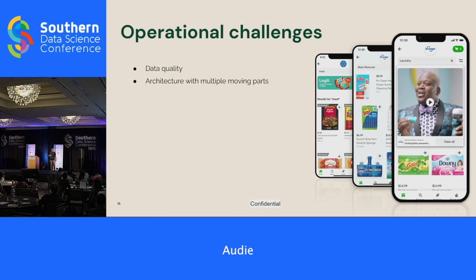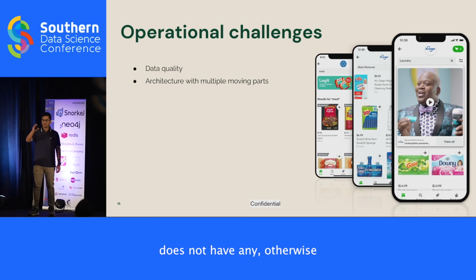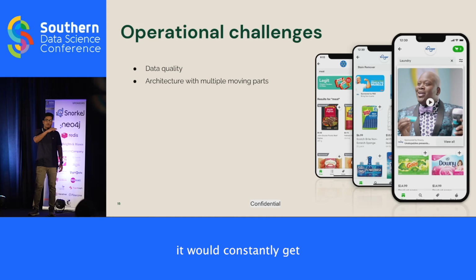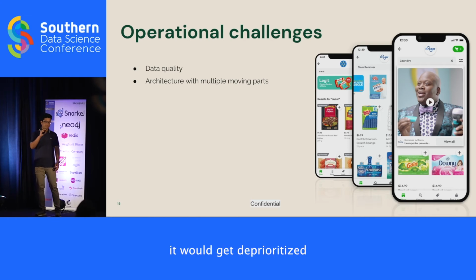So we try to invest in human evaluation data, because evaluation itself does not have any ROI. It would constantly get deprioritized. People were like, how much revenue is evaluation going to make, right? Zero. So it would get deprioritized.